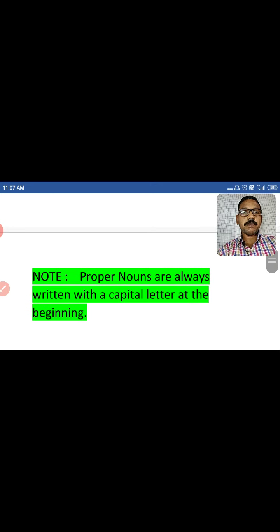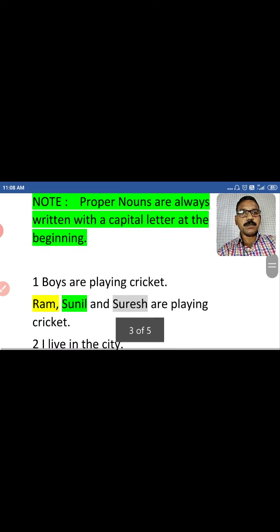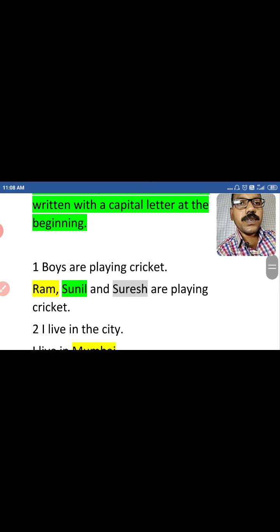Before going to the examples, you can see one note here. Proper nouns are always written with a capital letter at the beginning. Whenever we write a proper noun in a sentence, the first letter of the proper noun should be capitalized. So here we can see the example. First, boys are playing cricket. It is a sentence. In this sentence, the subject is boys.